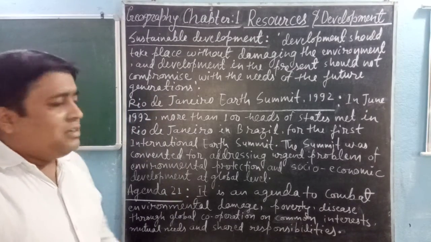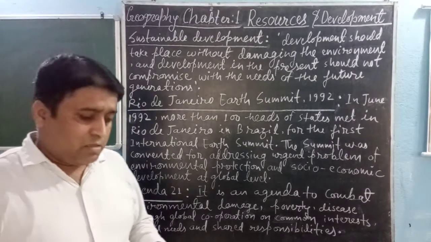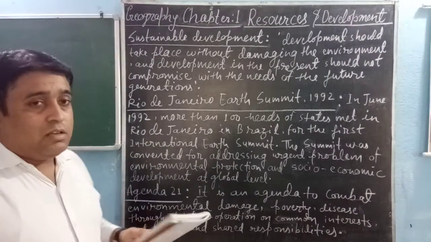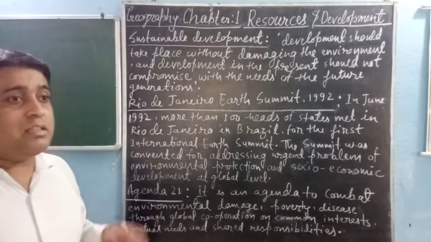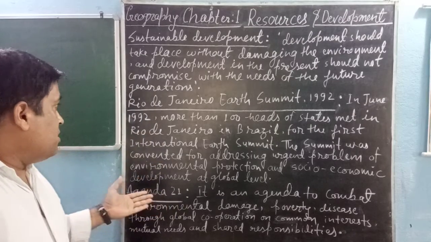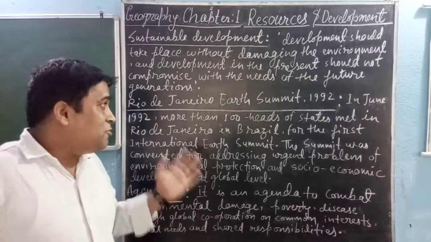Definitely, the leaders of the different countries were worried about the damaging of the environment.